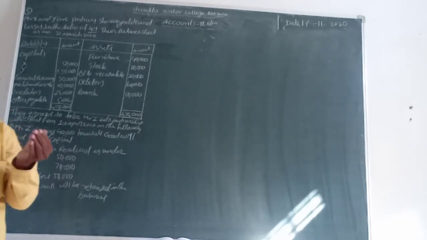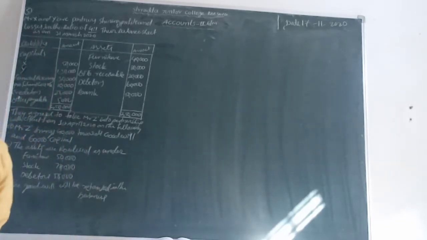Now, students, another point given: Mr. Z brings goodwill of 40,000 rupees and capital of 60,000, and he brings it as cash into the business. Another one: the assets are revalued as under, furniture 50,000.